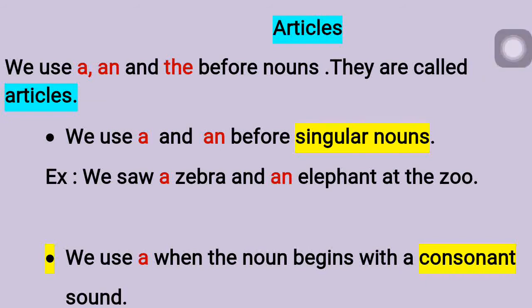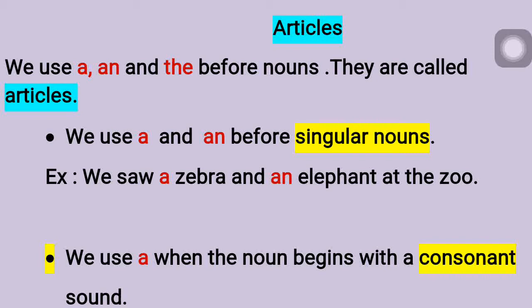let's move on to our articles. We use a, an and the before nouns. They are called articles. Okay, so the letters which are in red color, they are the articles. That is a, an, then the. So they are used before nouns. Nouns we discussed already. They are the naming words.